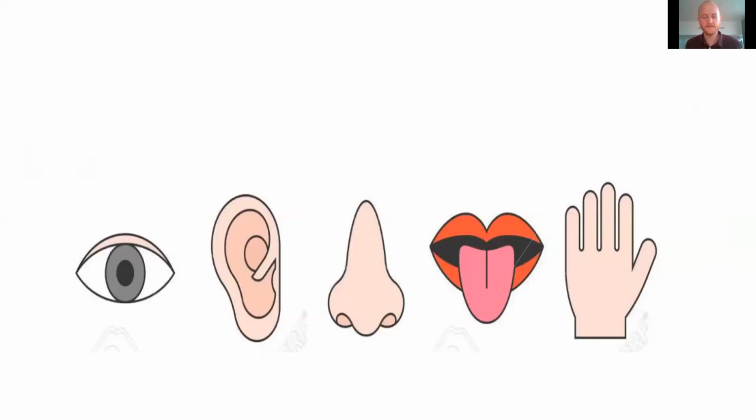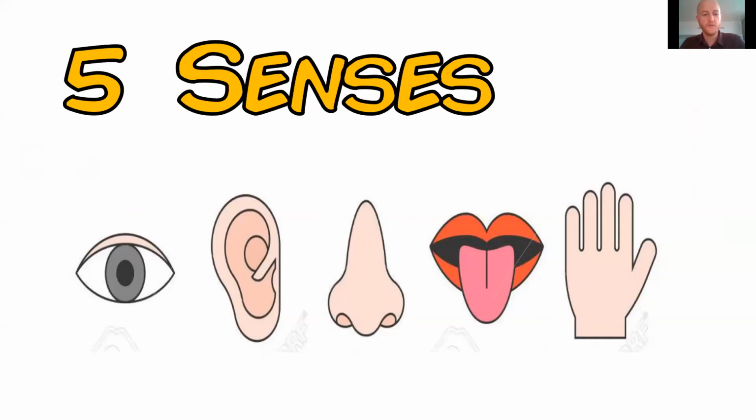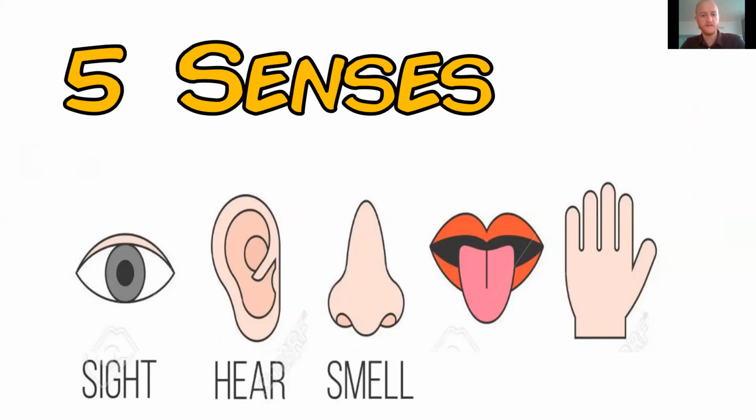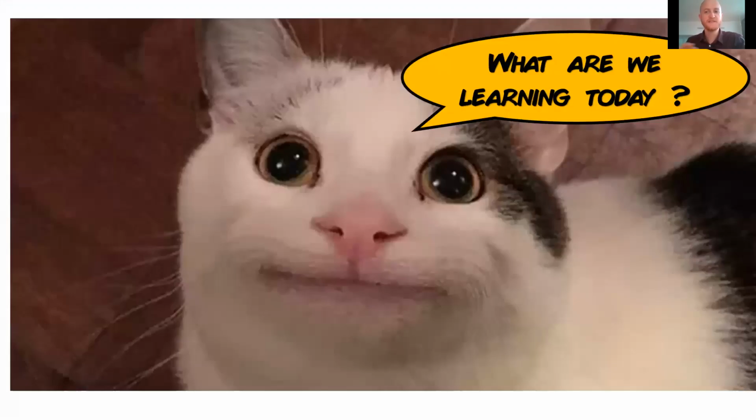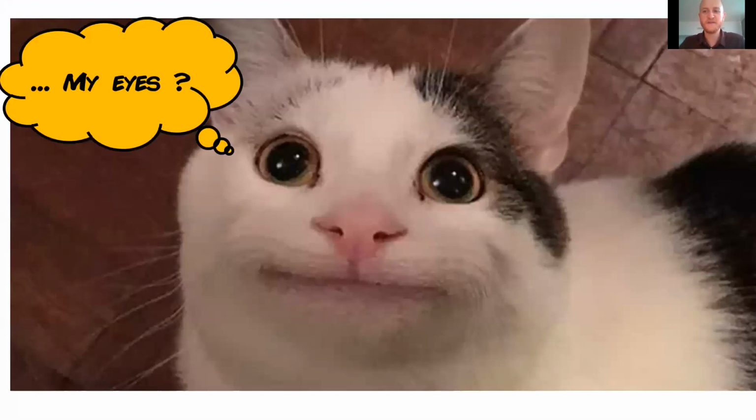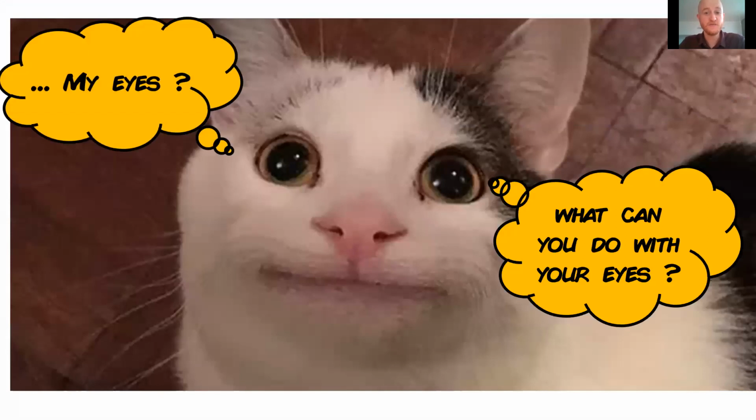Okay, remember the 5 senses we've seen earlier? We had the sight, the hearing, the smell, the taste, and the touch. I think we talked about touch and hearing in the first lesson, and then we talked about smell and taste. So the last one that we still have to talk about is the sight. Okay, so what are we going to learn today? We're going to talk about your eyes and what you can do with your eyes.